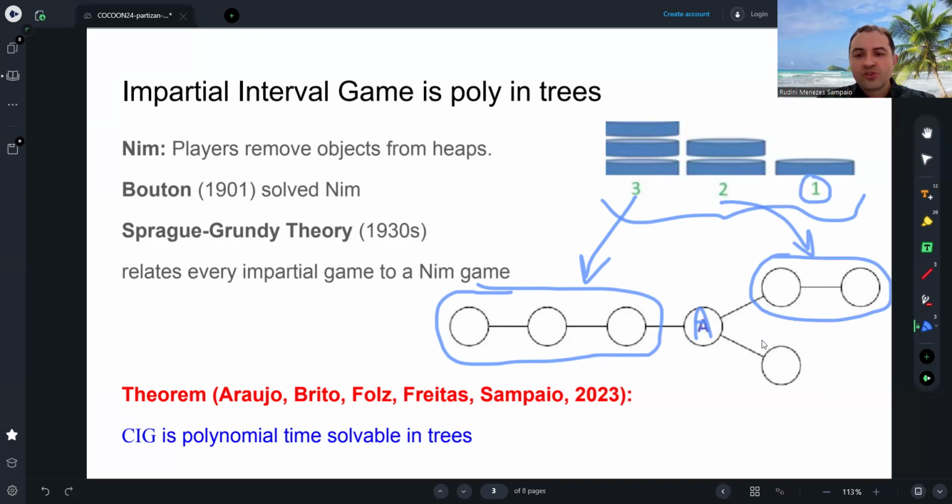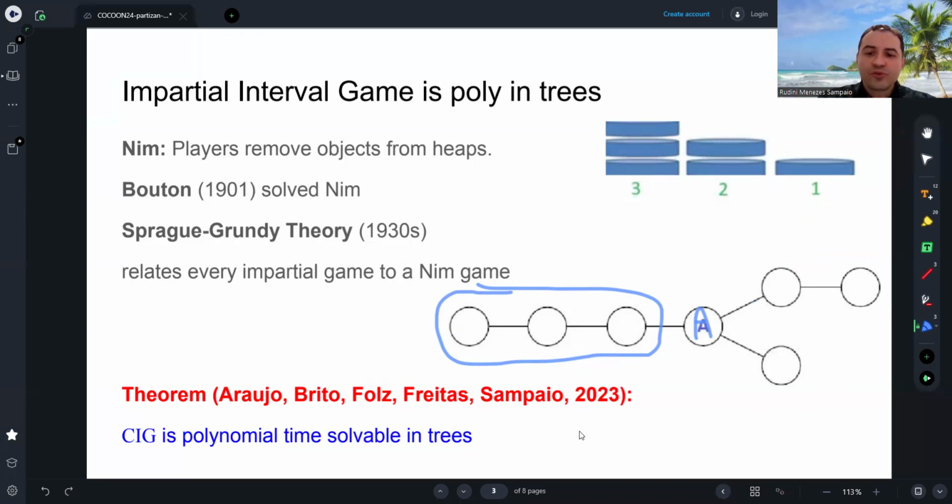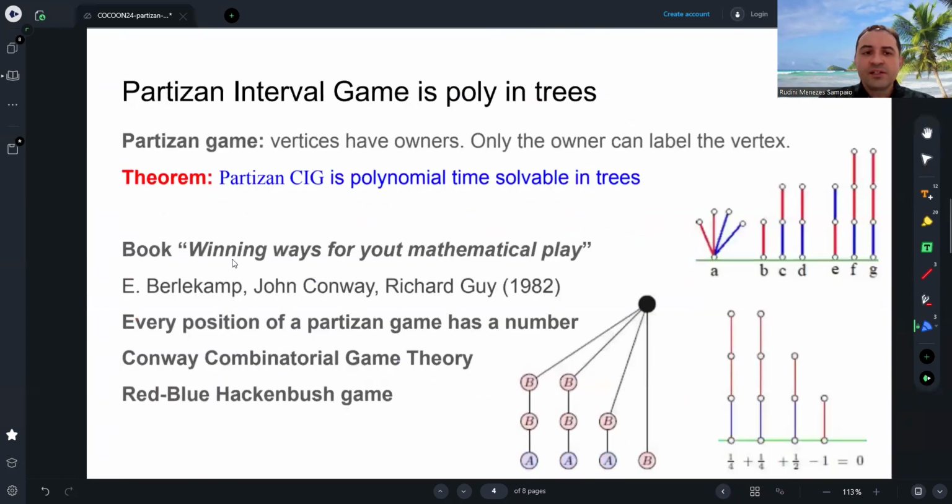Okay? With this, it was proved in theoretical computer science last year that this impartial closed interval game is polynomial time solvable in trees. In this paper at COCOON, we extend these results to the Partizan variants of convexity games.